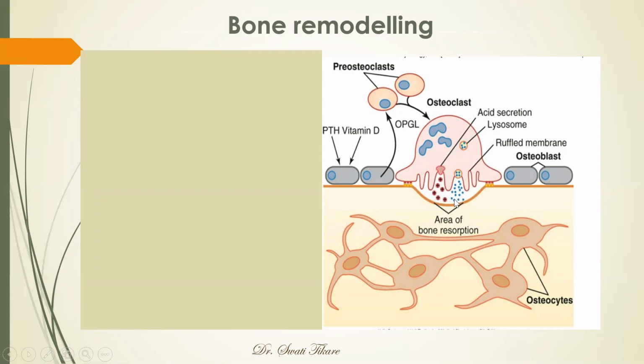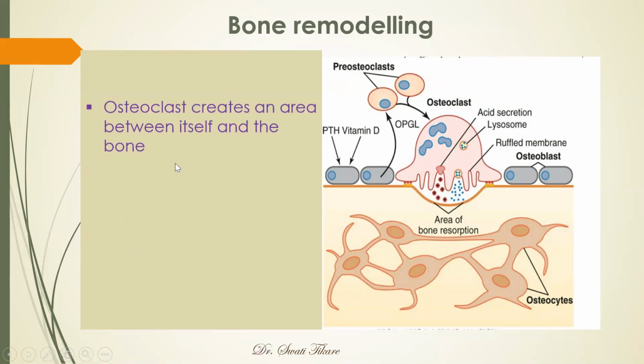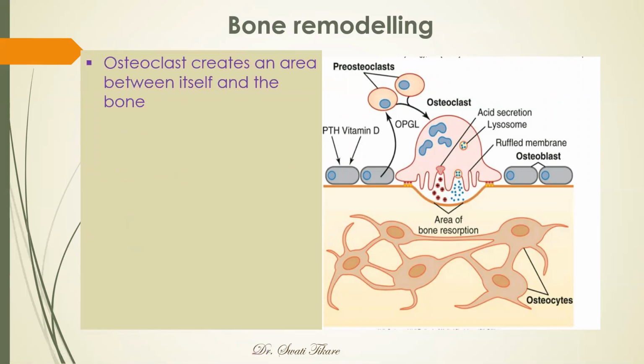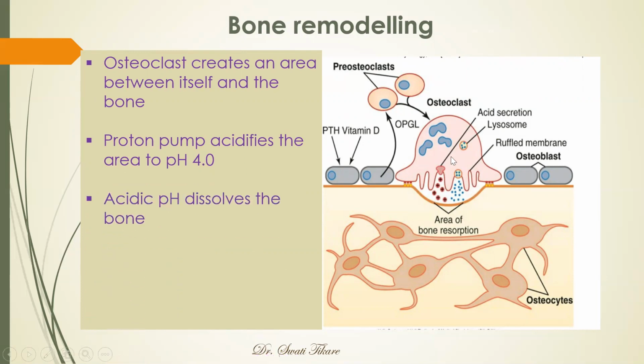Acid is released and it will cause bone resorption in this area. Okay, so osteoclast creates an area between itself and the bone. Proton pump acidifies the area to pH 4. That means there is a proton pump which will pump hydrogen ions here and make this whole compartment more acidic. The acidic pH will dissolve the bone.